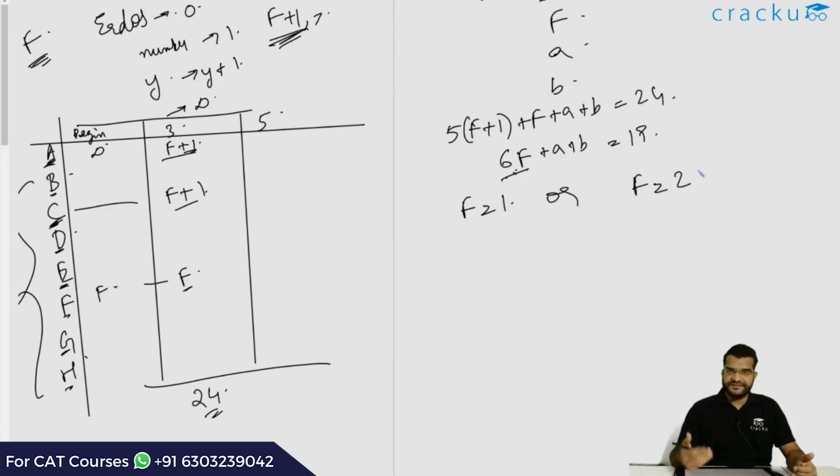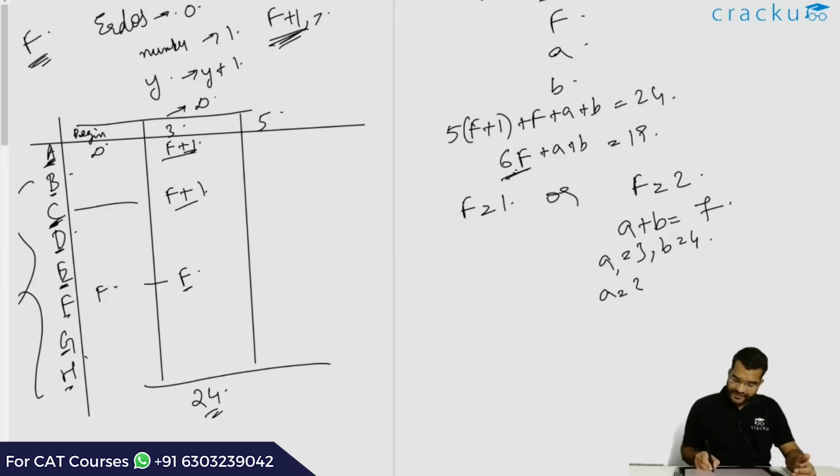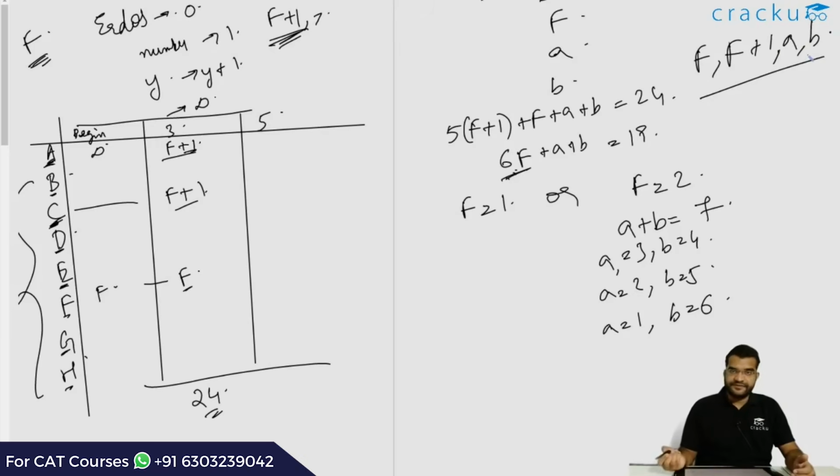Let us first assume that F is equal to 2, try to solve it, and then we will come to F is equal to 1. If F is equal to 2, 6F will equal 12. So A plus B has to equal 7, because A plus B is 19 minus 6F. Now the only possibilities are A is equal to 3 and B is equal to 4, or A is equal to 2 and B is equal to 5, or A is equal to 1 and B is equal to 6. Now note that F plus 1, A and B, all these have to be distinct.